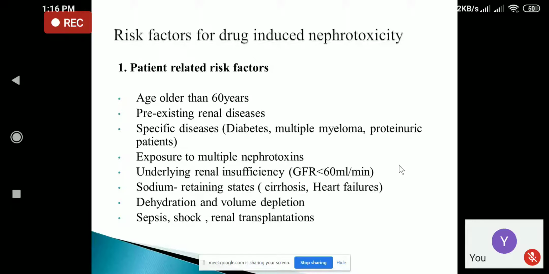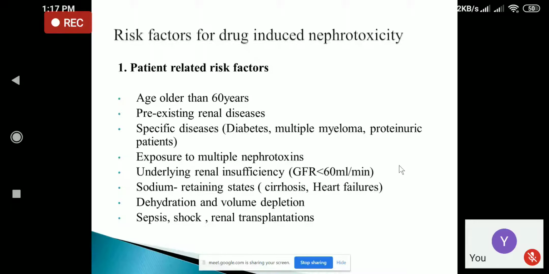If the patient has renal insufficiency, a history of renal insufficiency in the past, for example, if the patient is having a glomerular filtration rate of less than 60 ml per minute, they may have nephrotoxicity. So normal GFR is usually 90 to 120 ml per minute. Okay, so normal GFR is 90 to 120 ml per minute. If the patient is having less than 60 ml per minute of GFR, they may be prone to nephrotoxicity.